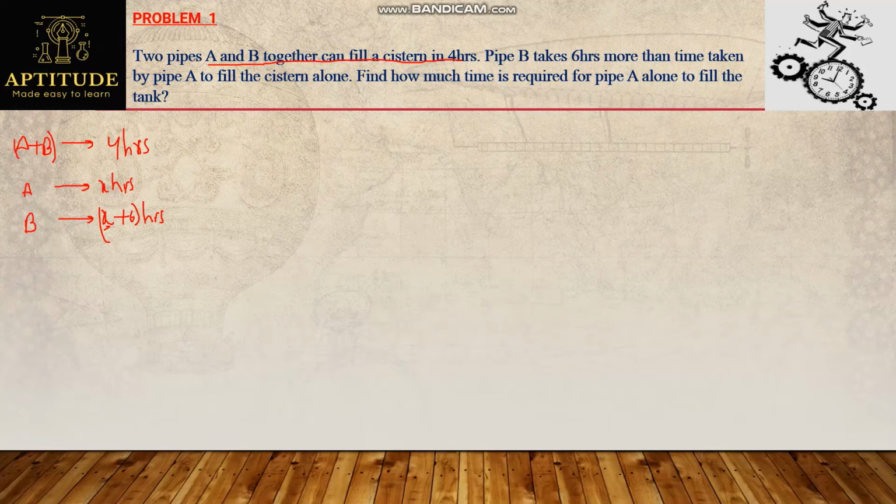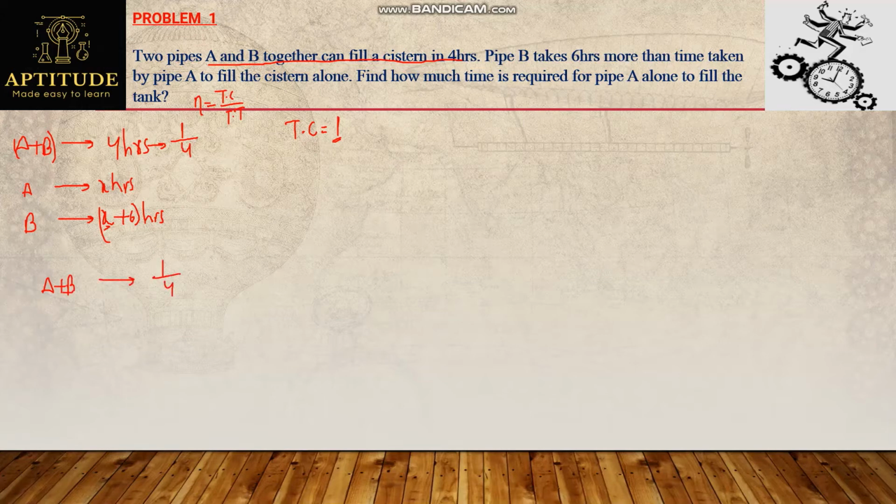From this I can equate individual efficiencies to together efficiency. For that, first of all we need to assume tank capacity. What will be the tank capacity here? As no other values are given, I can assume tank capacity as 1, that is, total work as unit. Now, if tank capacity is 1, what will be their efficiencies? Efficiency is nothing but tank capacity by total time taken. So tank capacity is 1, total time taken is 4. So together efficiency is 1 by 4, which means A plus B together efficiency is 1 by 4.